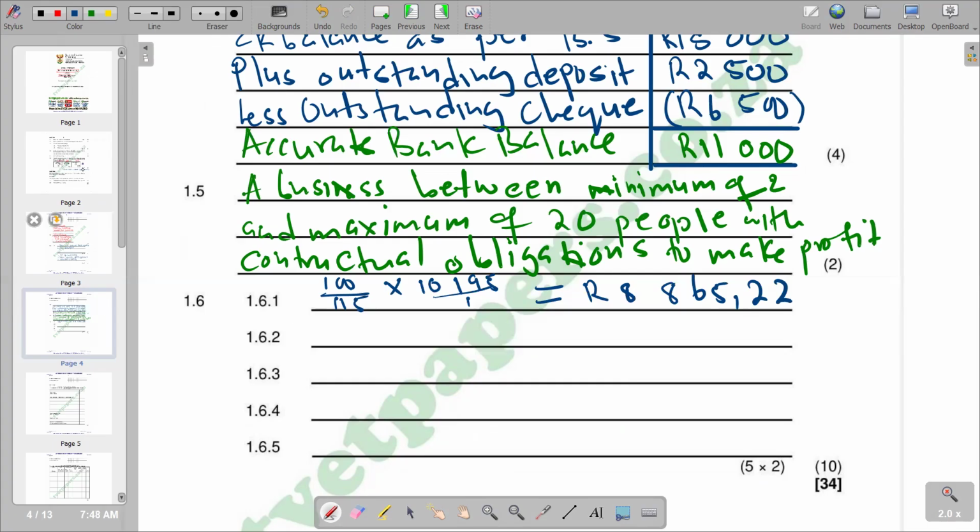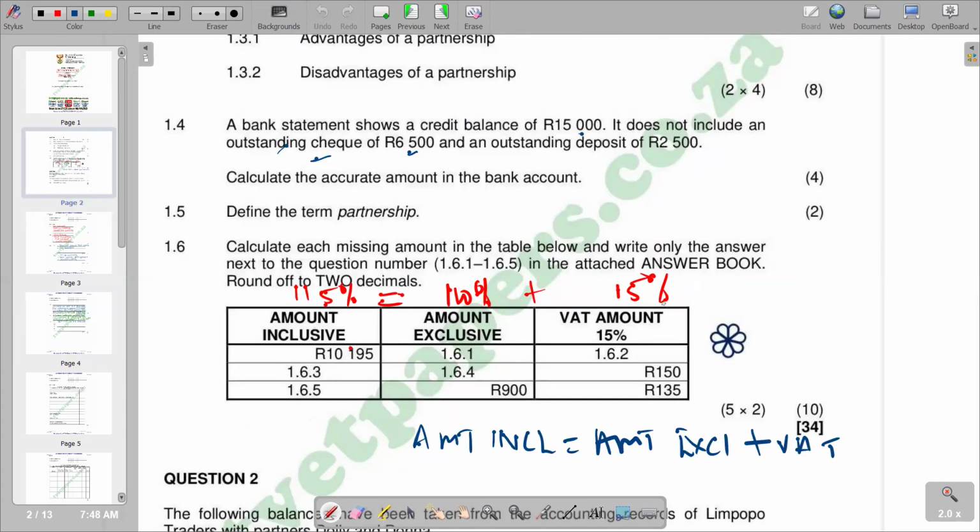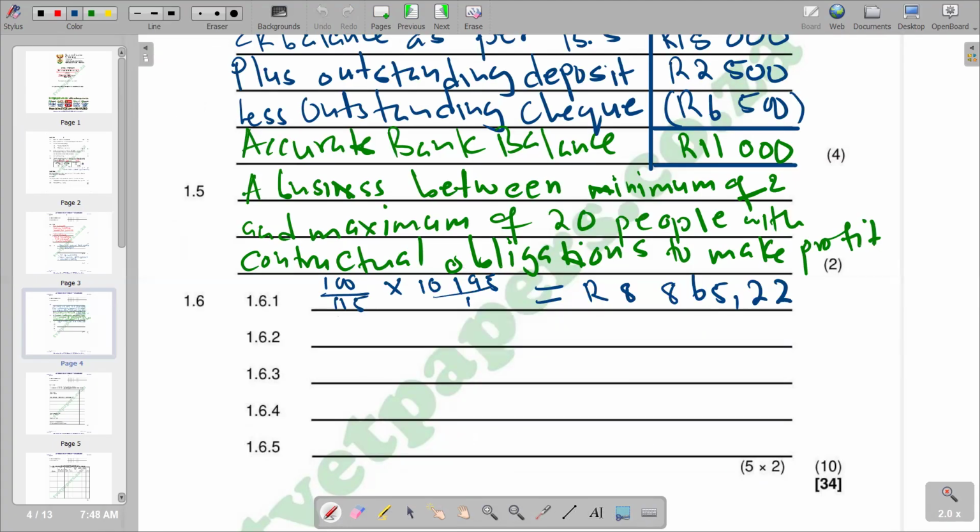Then we go to the amount that we are looking for, 15, over what we have, 115, times the given figure 10,195, and obviously this is going to be over 1, and you calculate it correctly. You see that the answer you're supposed to get is 1,329.78, that is 1,329 rands 78 cents to 2 decimal places.